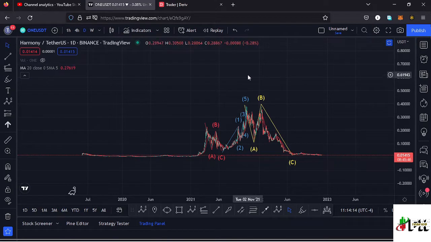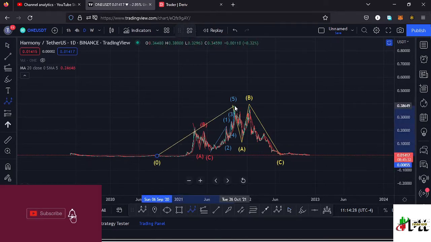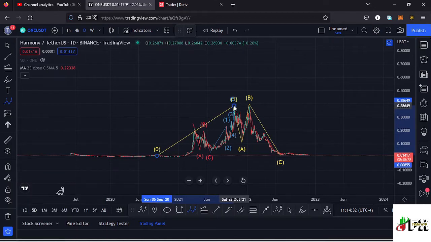Allow me to start the video by giving a brief of what has been happening here on the HARMONYONE chart. From these low prices that we had been trading within, we saw a very nice bounce to the upper side in a movement that has been obeying the Elliot wave structures, and here on the daily chart we can term this movement to the all-time high as a higher Elliot wave count 1 to the upper side. After seeing the all-time high, we have been seeing lower prices in this massive ABC corrective movement, which has now taken us back to around the $0.12 mark in a movement that here on the daily chart I'm terming as a higher Elliot wave count 2.